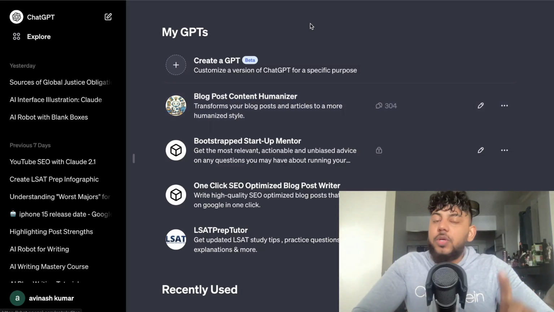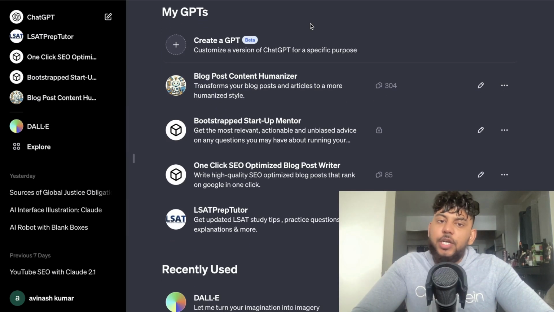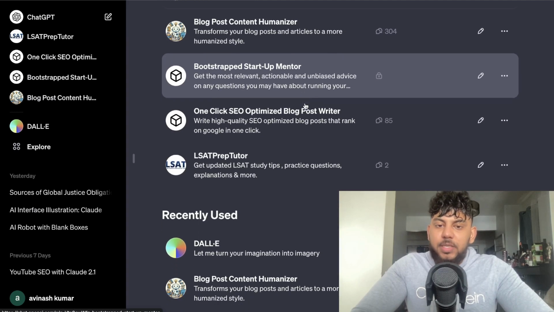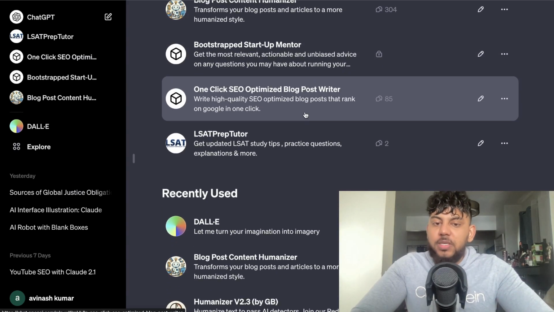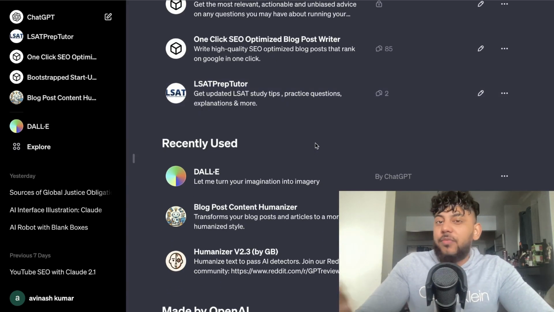Let's talk about how you can create and monetize GPTs. GPTs are apps inside of ChatGPT. They allow you to create a specific GPT for a specific use case, and in the future, you'll be able to make money from these GPTs.